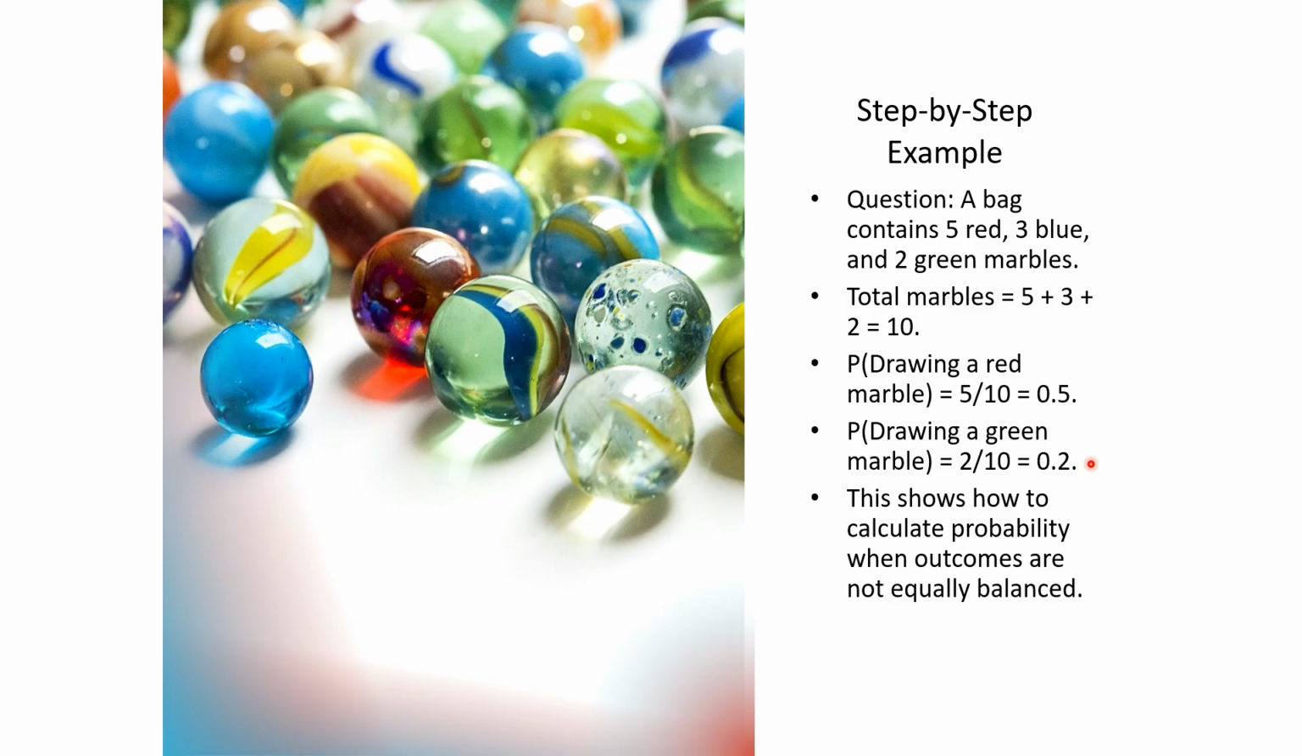So each of those have a different probability. So this shows how to calculate the probability when outcomes are not equally balanced, like in the case of a heads or tail on a coin. We've got different probabilities for different events.